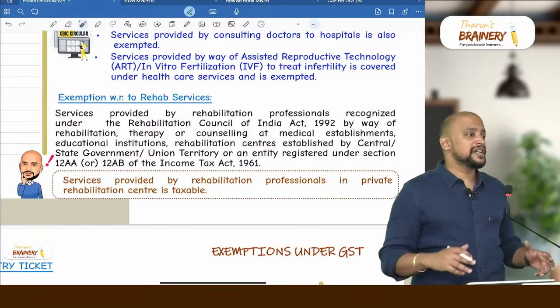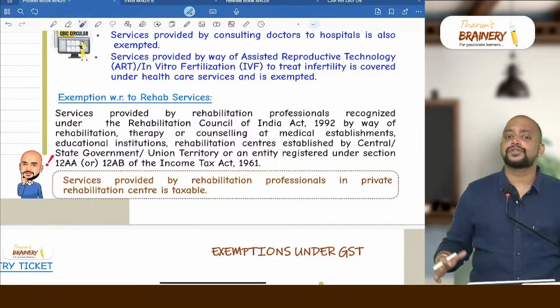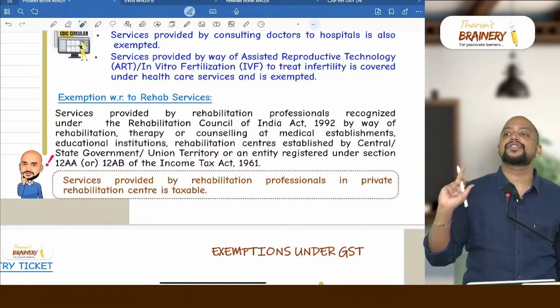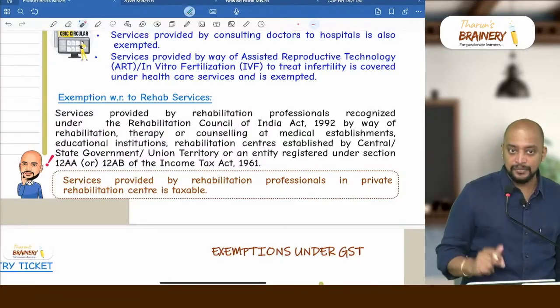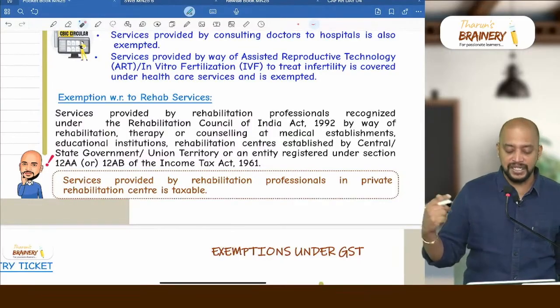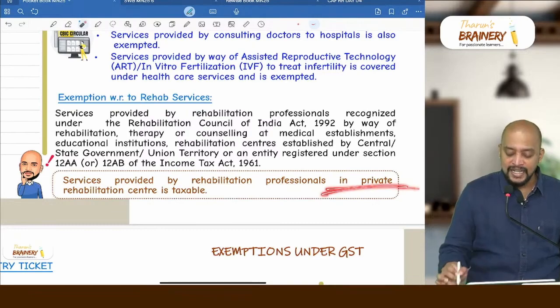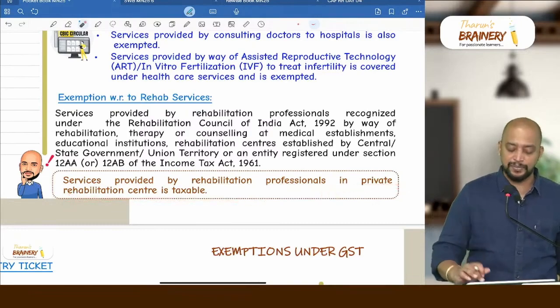Education institutions also, let it be government or private or trust owned, it is exempted. But rehab centers, only it should be government or trust owned rehab center, then only their service will be exempted. If they are working in private rehab center, then it will be taxable. Service provided by rehabilitation professionals in private rehab center will be taxable.